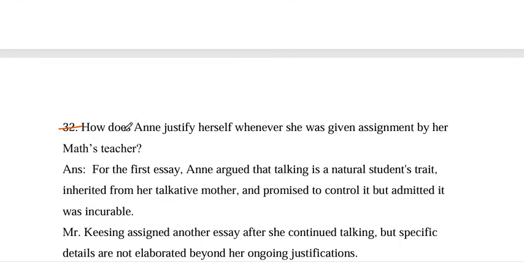See question number 32. How does Anne justify herself whenever she was given assignments by her maths teacher?